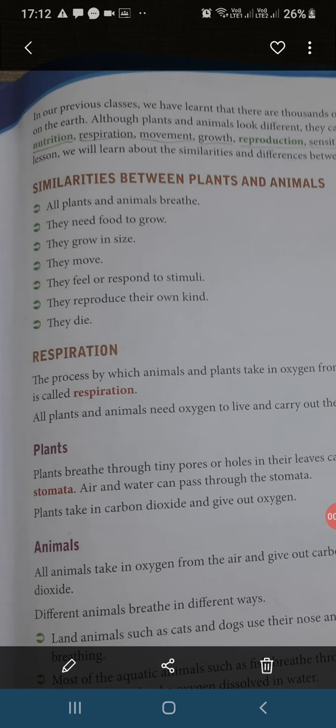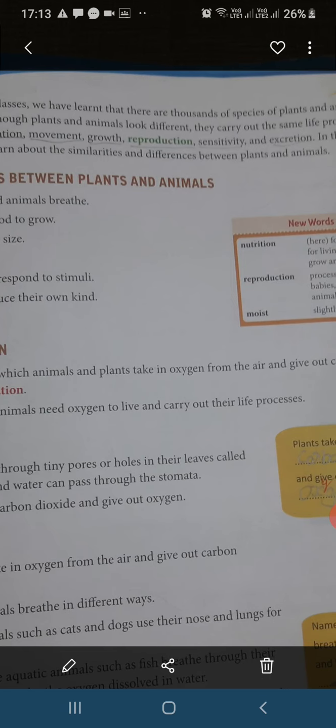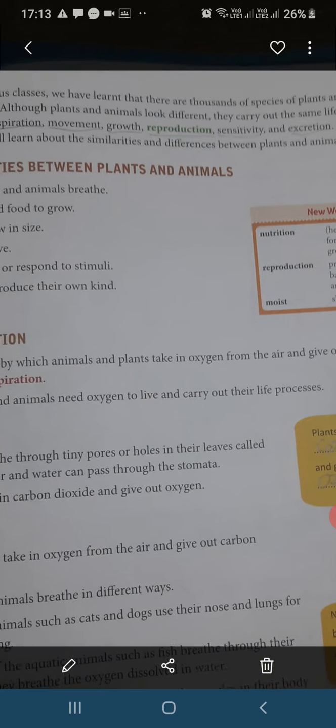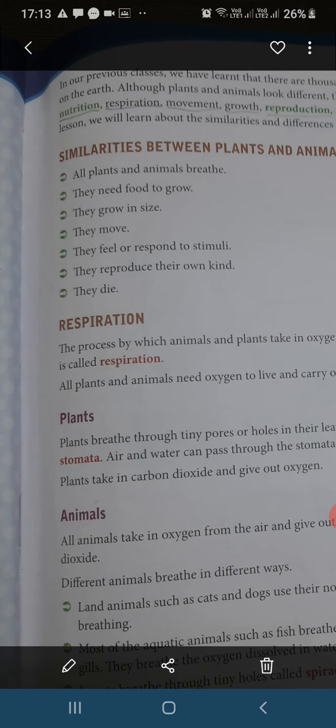In our previous classes, we have learned that there are thousands of species of plants and animals on the earth.